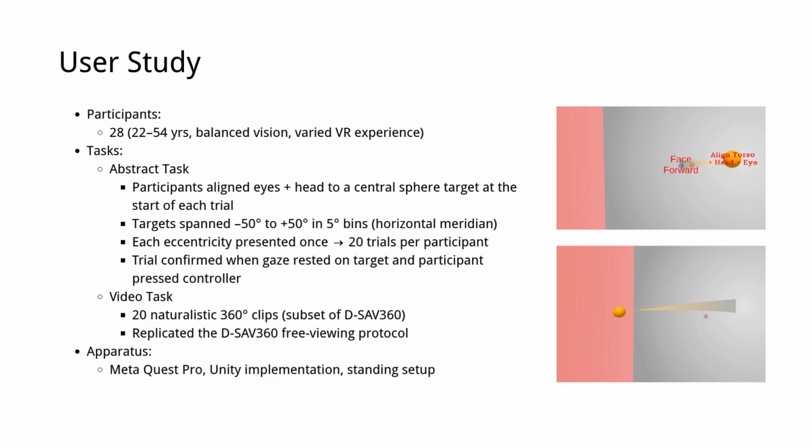Second, the video task, which was a shortened replication of the DSAV 360 free viewing protocol. Participants watched 20 monoscopic 30-second videos, chosen to maximize the number of natural gaze shifts. Each video began from the same central alignment. For both tasks, participants were asked to shift gaze naturally.